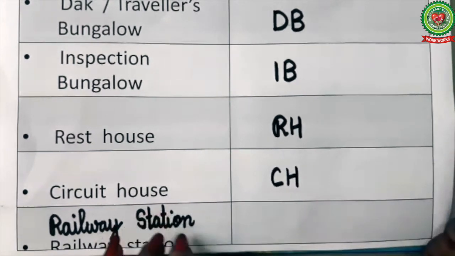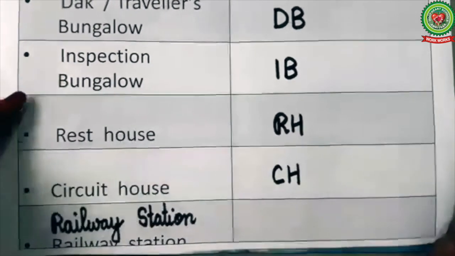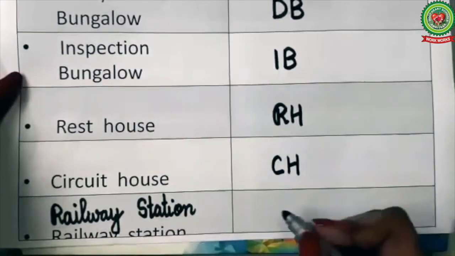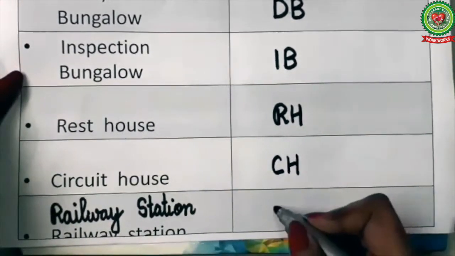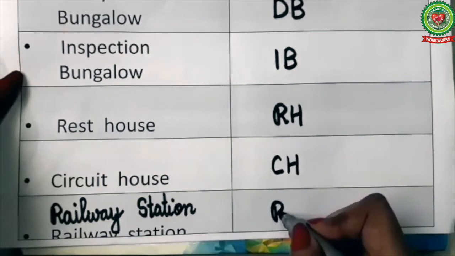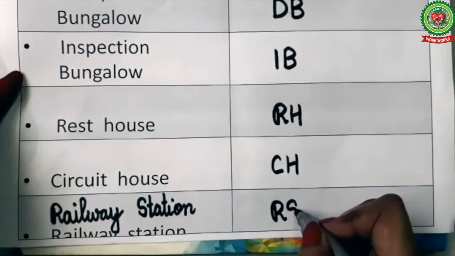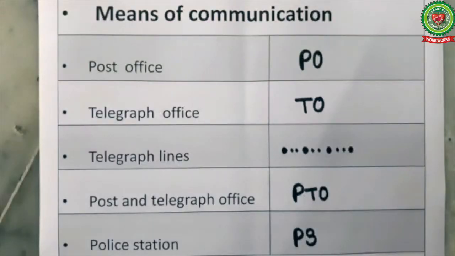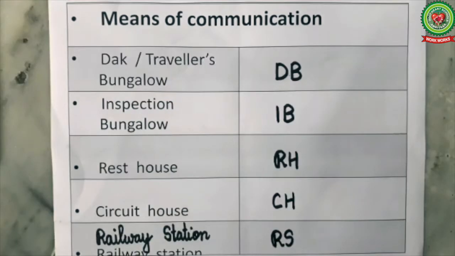And last means of communication is railway station. It is shown in the map as RS. So, these are the important means of communication used in the maps with their symbols.